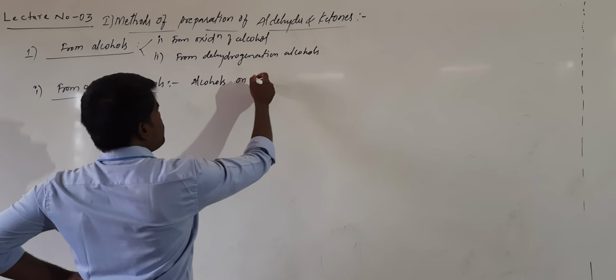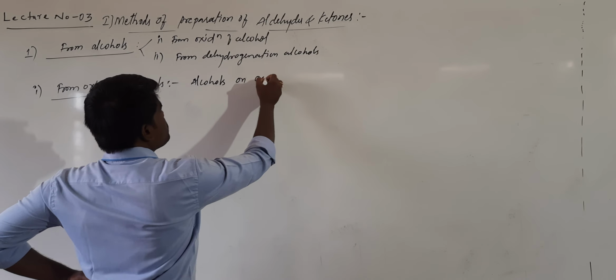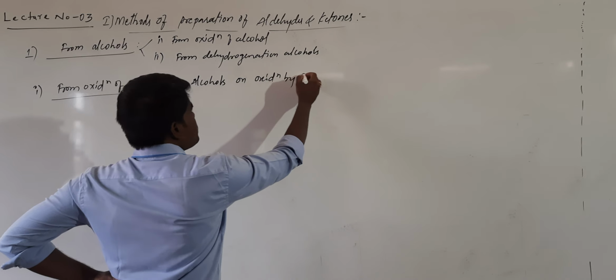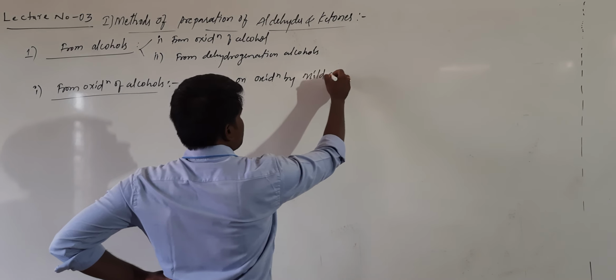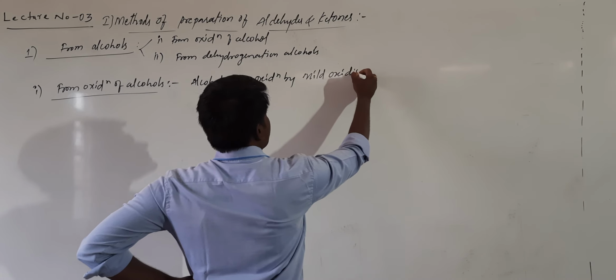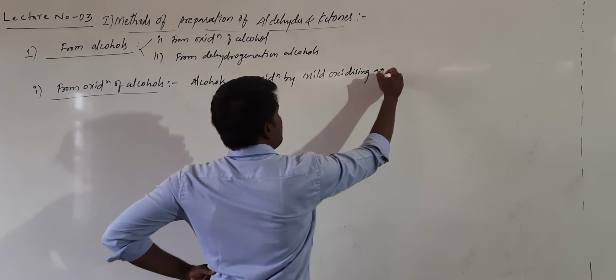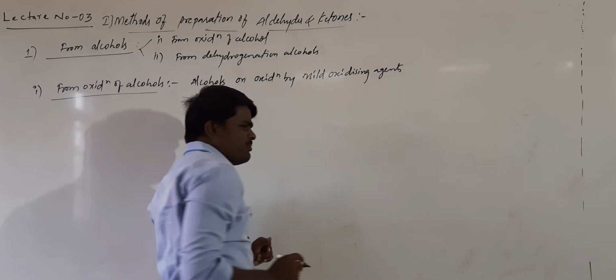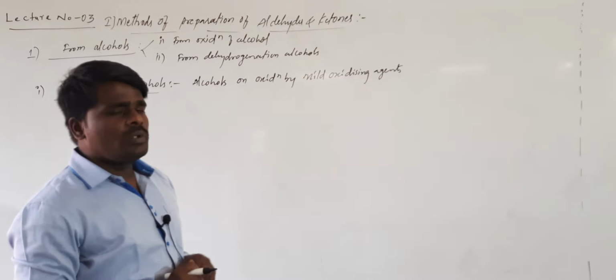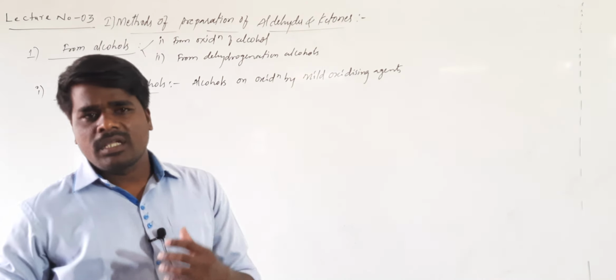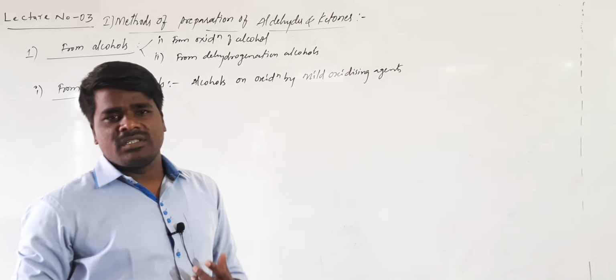Alcohols on oxidation by mild oxidizing agents. What is meant by mild oxidizing agents? There are two kinds of oxidizing agents: strong oxidizing agents as well as mild oxidizing agents.